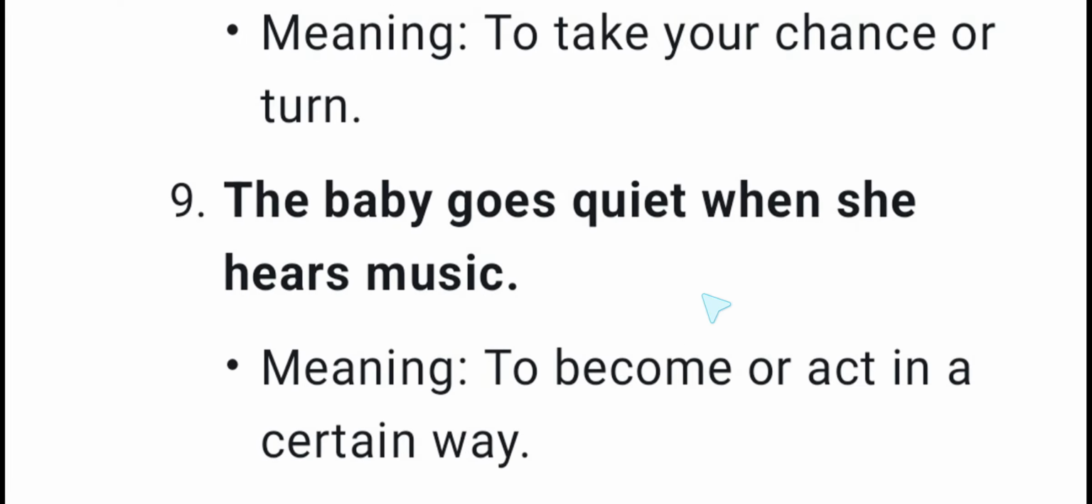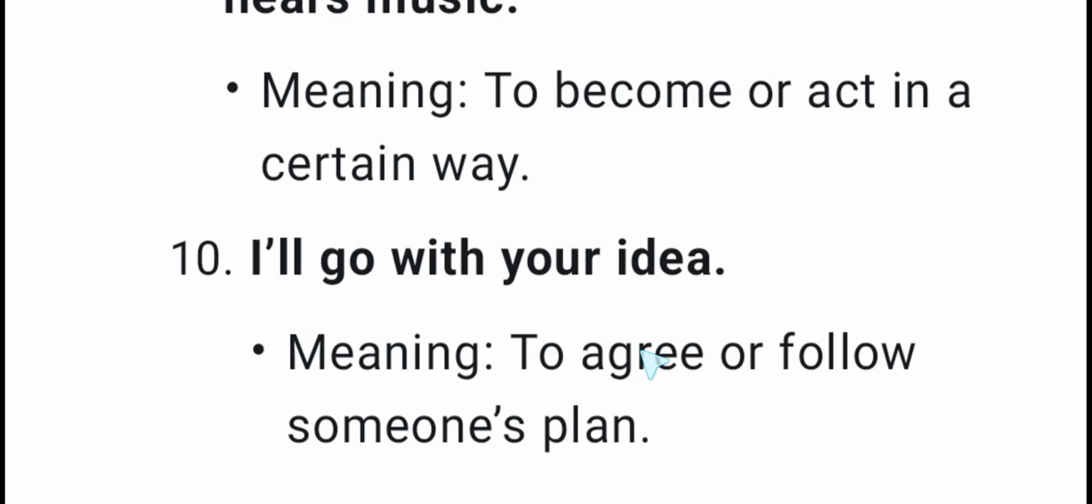The baby goes quiet when she hears music. Here, the meaning of go is to become or act in a certain way. I'll go with your idea. Here, the meaning of go is to agree or follow someone's plan.